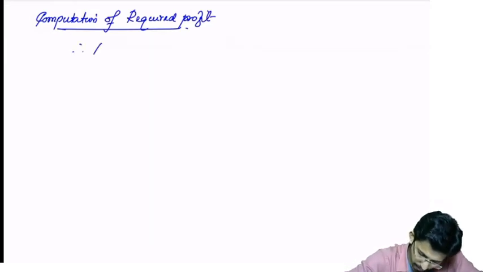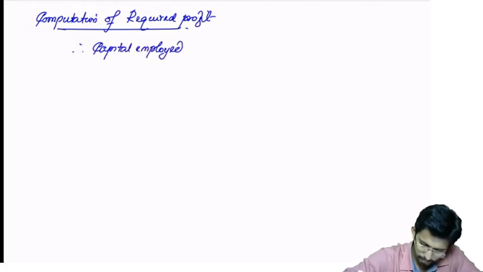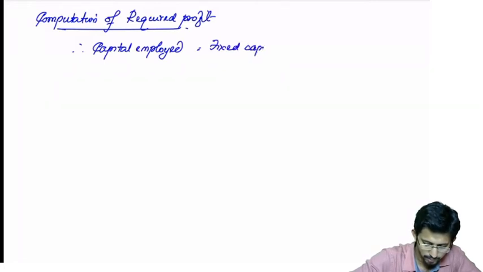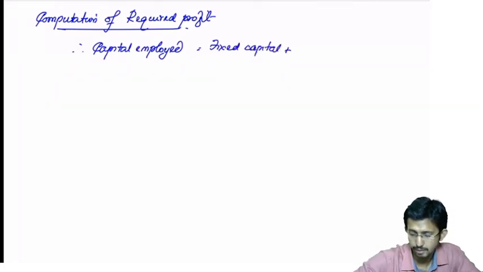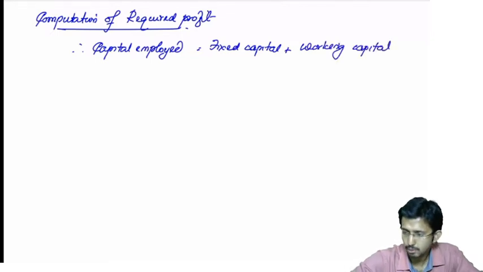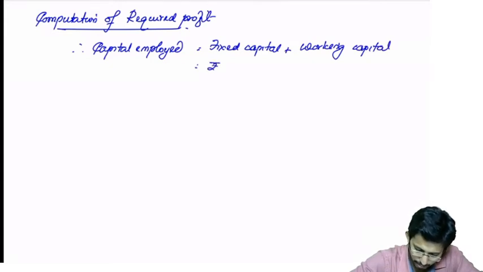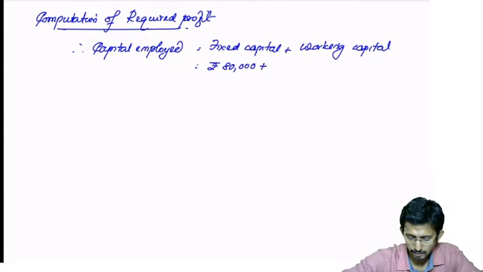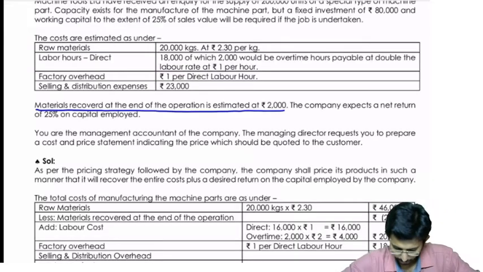Therefore, capital employed is equal to fixed capital plus floating capital or working capital. Fixed capital investment, that is rupees 80,000 plus what? What is the working capital?